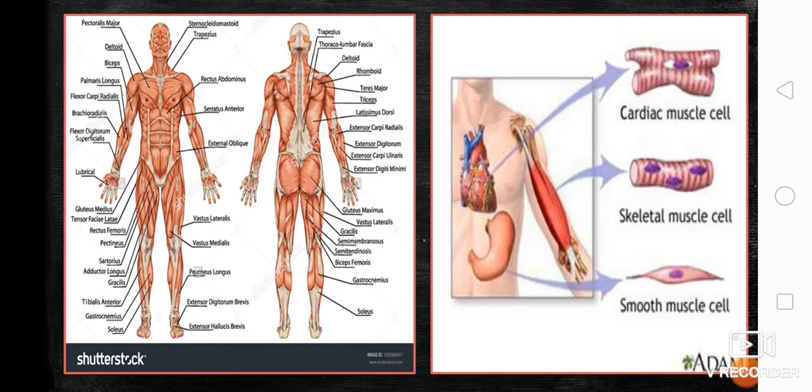This cardiac muscle is mainly the muscles inside our heart. As I mentioned a while ago in the circulatory system, the heart is mostly a muscular organ. So its muscles are what we call the cardiac type of muscle.